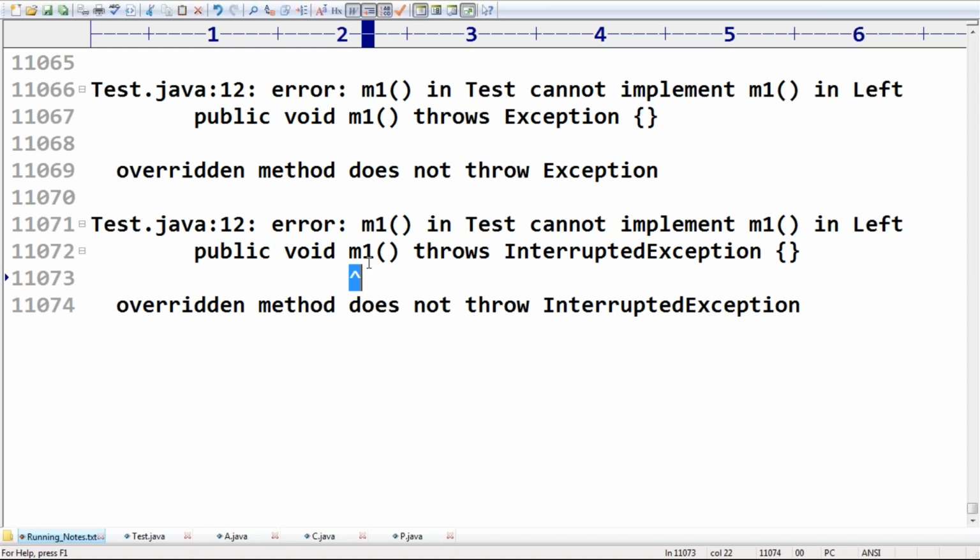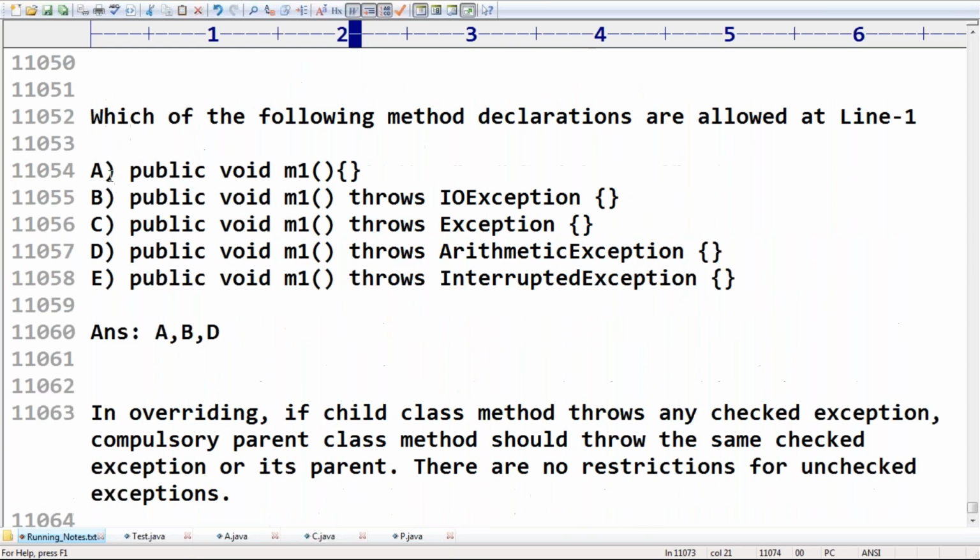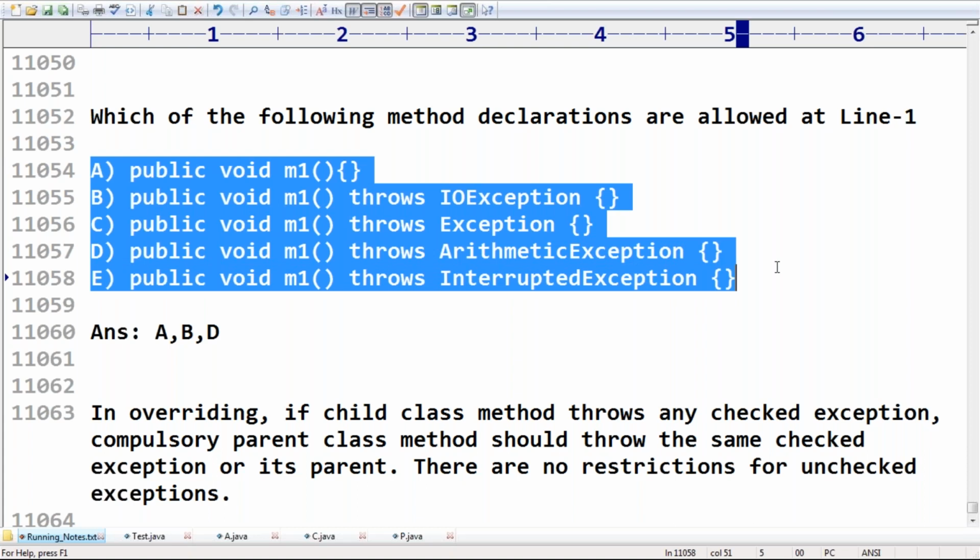Is any explanation required? So which answers are correct? A, B, D. Why am I bringing this point at the beginning? Actually this is related to OOPs concepts and exception handling, but it is the most valuable, important point for the exam. Remember that you can expect multiple questions based on this point.